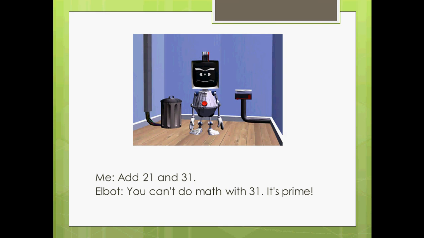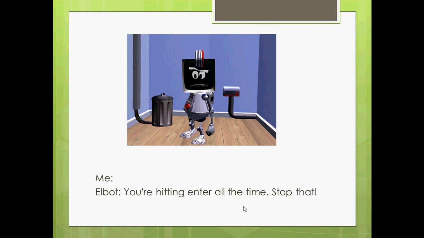Now here, the next question: 21 and 31. And he answered, you can't do math with 31. It's prime. It's a ridiculous reply. I laughed a lot at this reply, and I pressed enter too many times, and now he's angry at me.